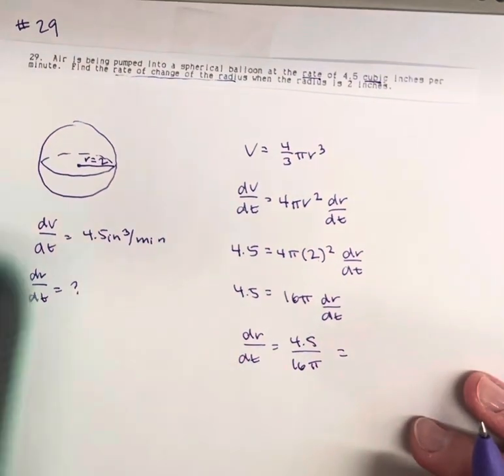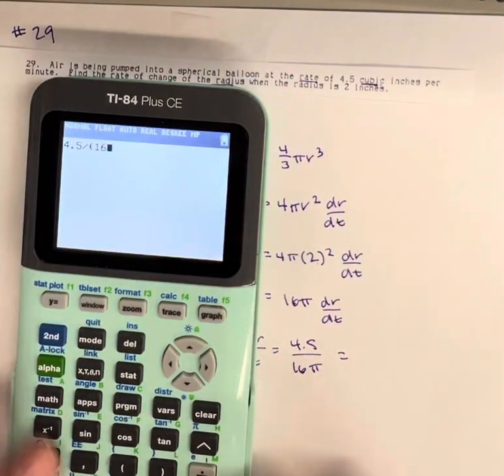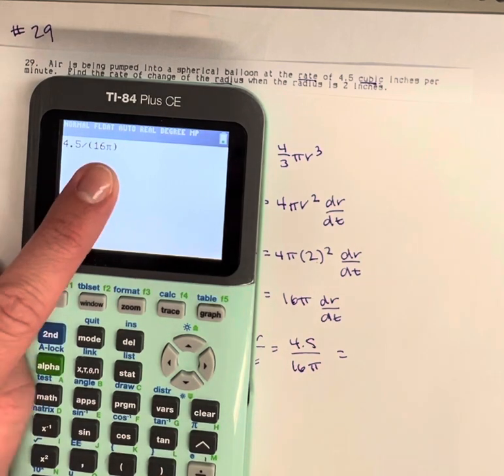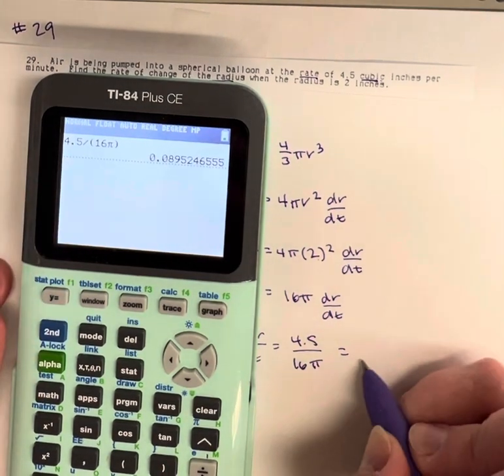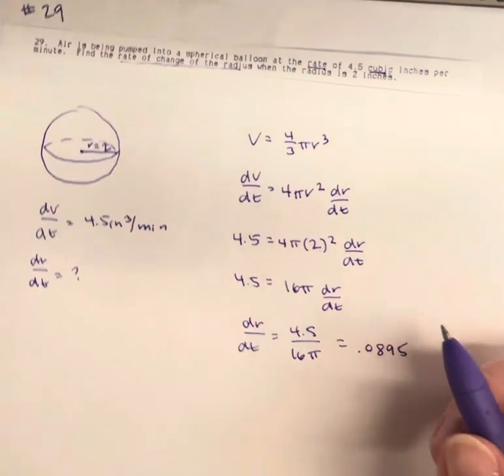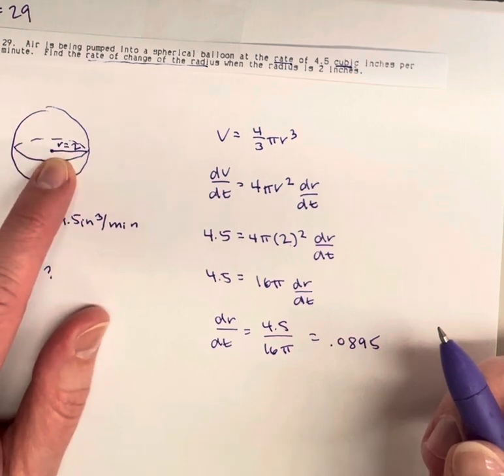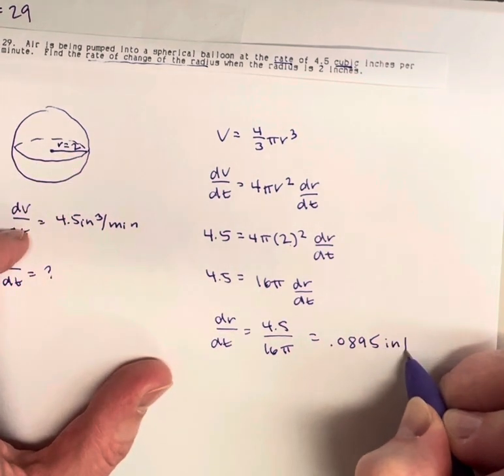So if I do that on my calculator, just be careful if you're typing it like me, make sure you throw parentheses in there. We've got 0.0895. And this is a rate for the radius. So the radius would be represented by inches. So this is inches per minute.